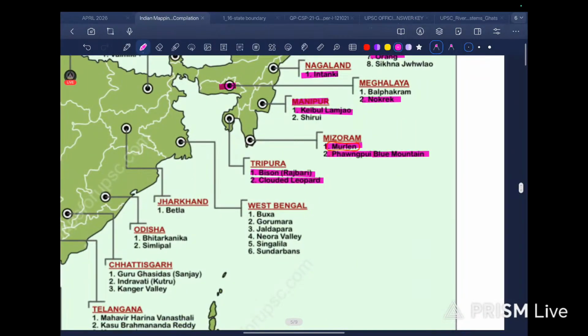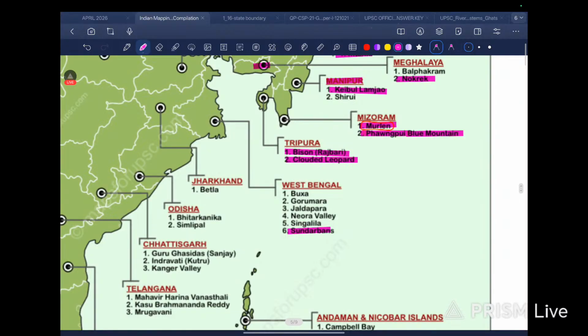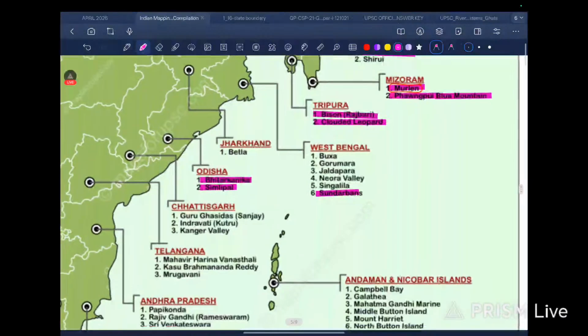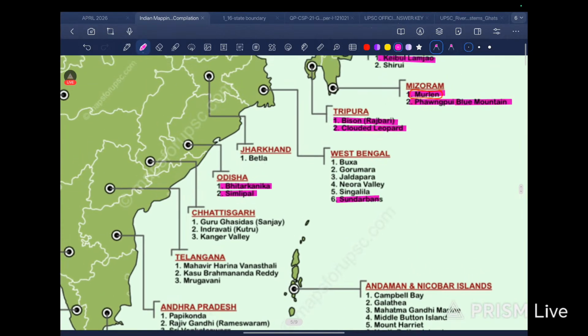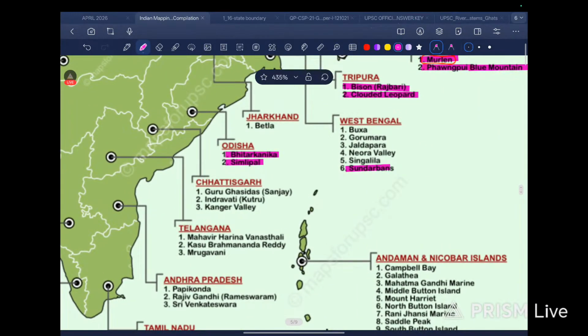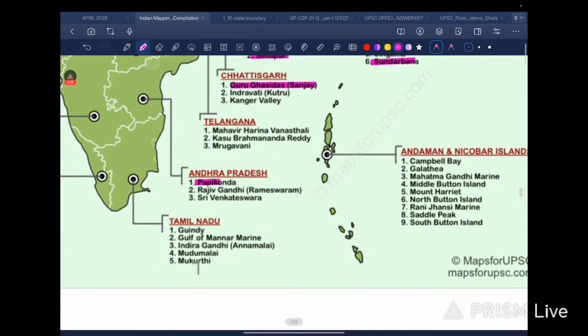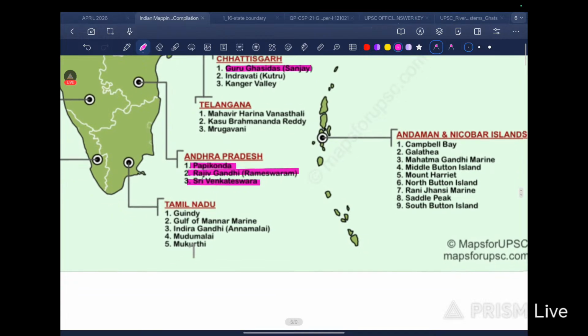In West Bengal we have Sundarbans. That is it. This is the most important, right? Sundarban, Betla. Then here it is Bhitarkanika, Simlipal, Odisha. In Odisha mostly the river Mahanadi flows, right? Mahanadi, if I am not wrong. Yeah. Guru Ghasidas, Chhattisgarh. It is actually on the border between Odisha and Chhattisgarh. Indravati, Kangir. Telangana, not so important. Papikonda, the word Konda, Andhra Pradesh. Rajiv Gandhi, Rameshwaram, Sri Venkateshwara.